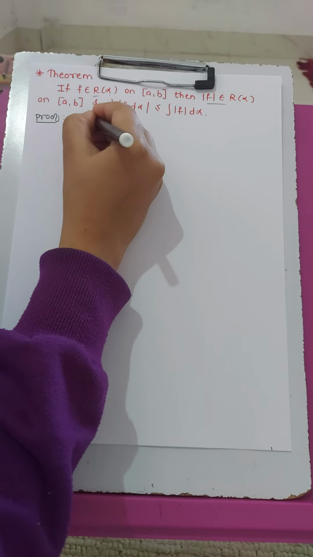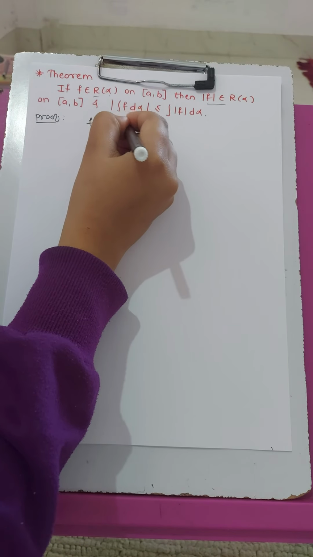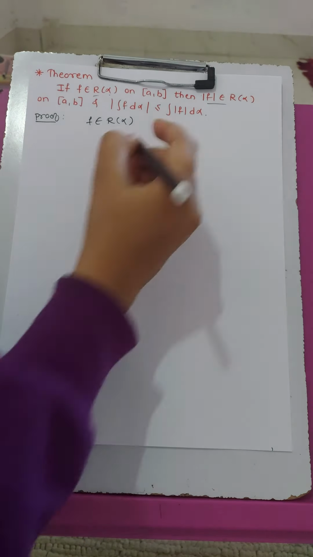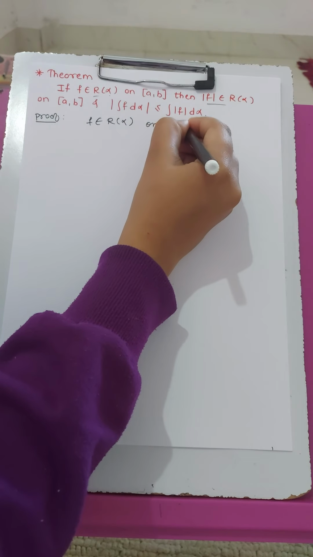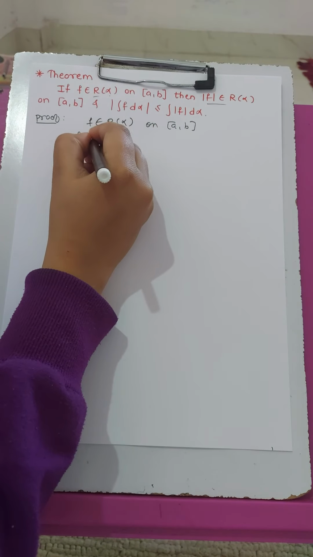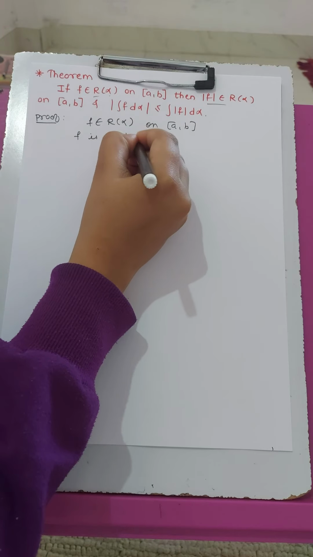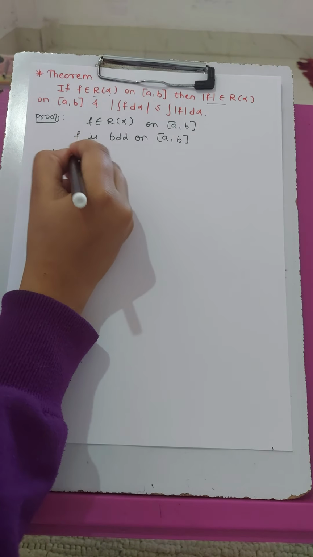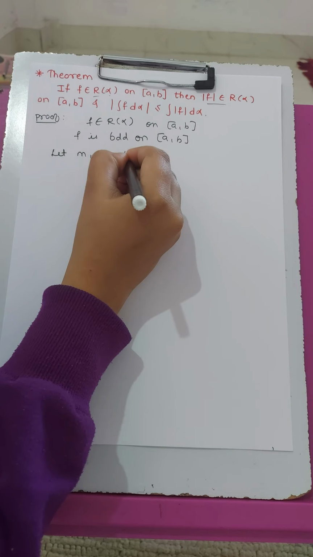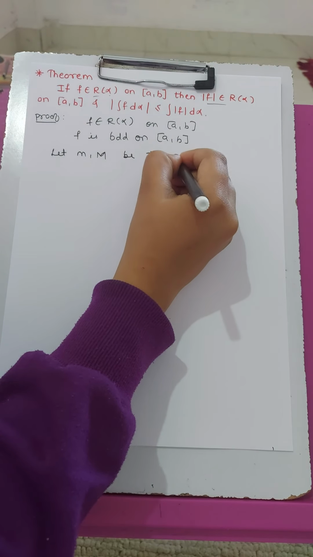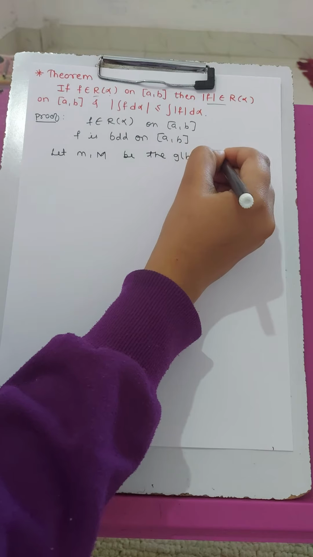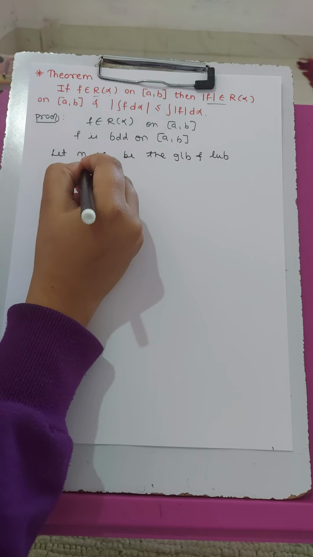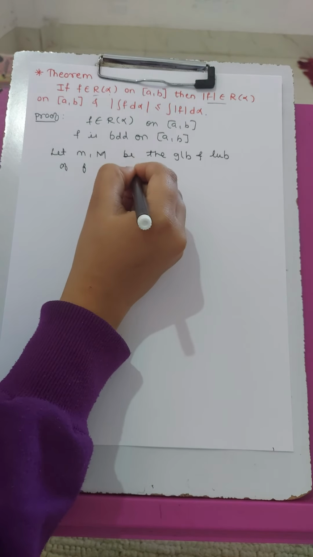Given that f belongs to R of alpha on interval AB, and also f is bounded on interval AB, let m and capital M be the GLB and LUB of function f on interval AB.